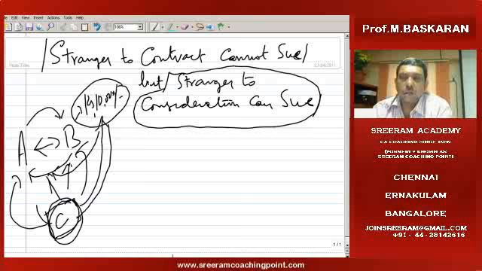However, C, who is in no way connected with the contract, cannot file a case in the contract since he is a stranger to the contract.